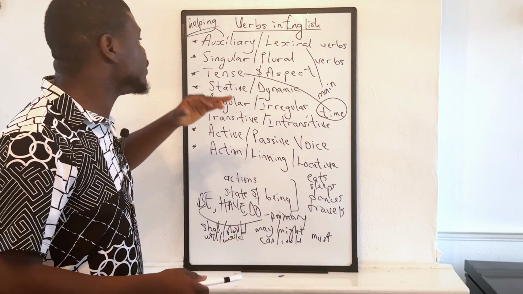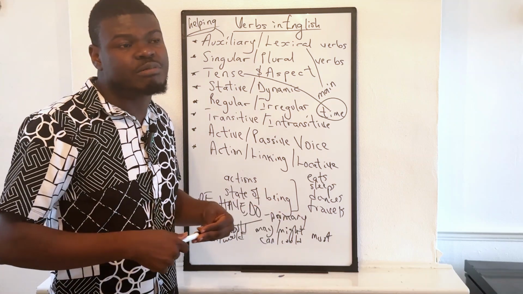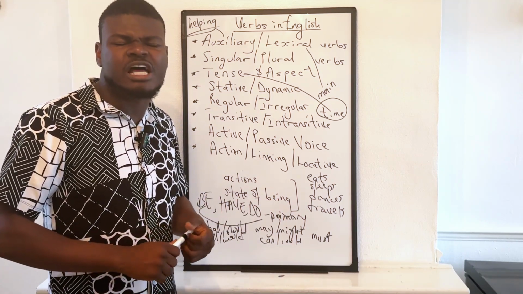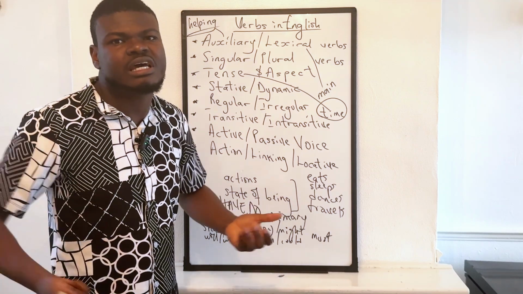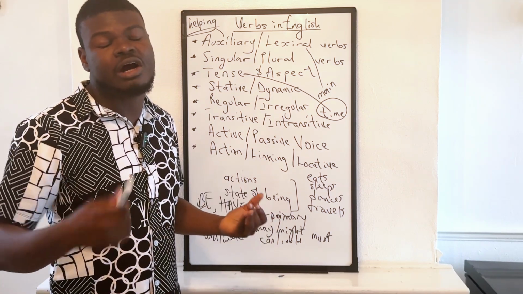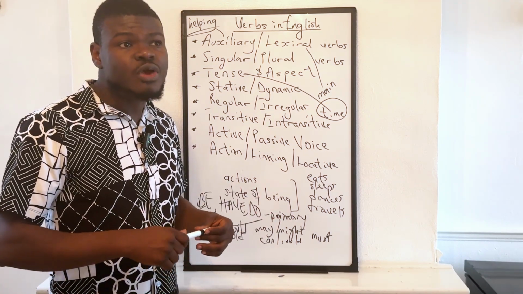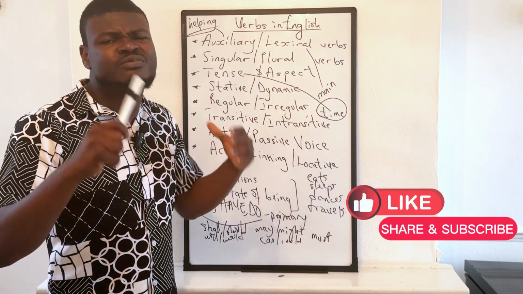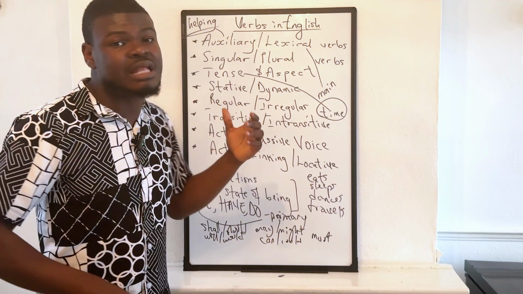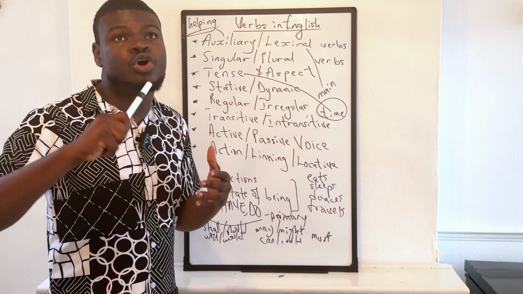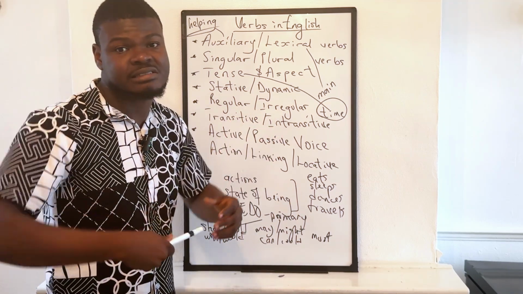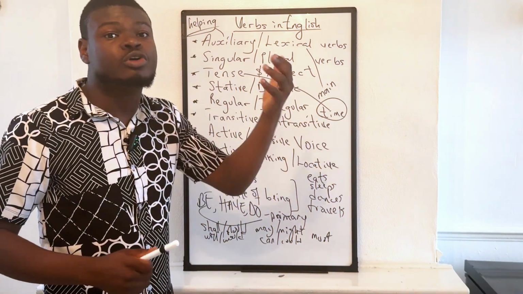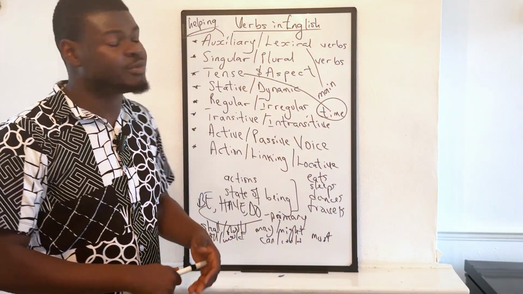So stative verbs are verbs like understand, verbs like feel. You cannot say, "Oh, I'm feeling you." That would be wrong. You could say, "I feel you." You could say, "I understand you." Or "I am seeing" would also be wrong. Basically, stative verbs are verbs that usually show anything around the senses. We don't usually use them to show the continuous tense or what we call the progressive aspect.